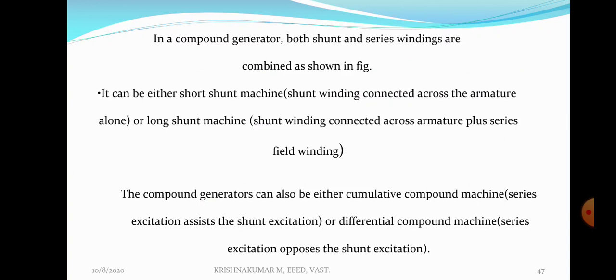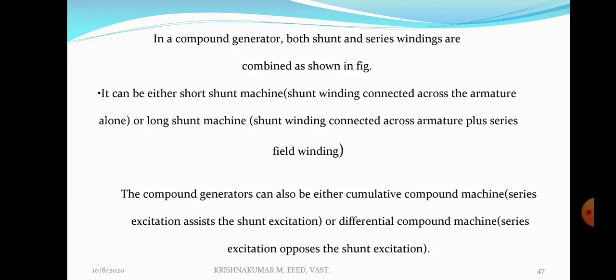What is the difference between these two? In a long shunt compound, armature and series field are in series. That combination is connected across the shunt field winding in the case of a long shunt compound generator, whereas in the case of a short shunt compound generator, the shunt field winding is connected in parallel with the armature, or the shunt field winding is shorted with the armature. That parallel combination is connected in series with the series field. Therefore that type of generator is known as short shunt compound generator. These long shunt compound generators are further classified into cumulative compound and differential compound.